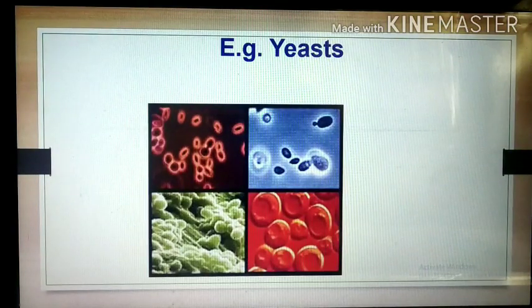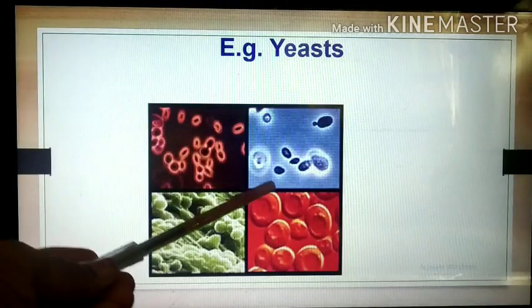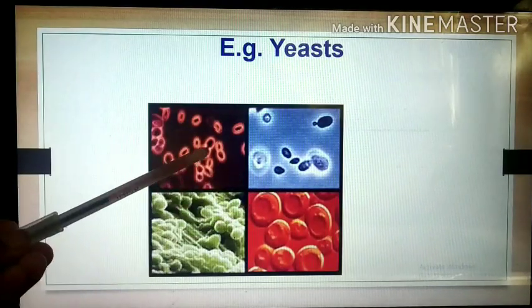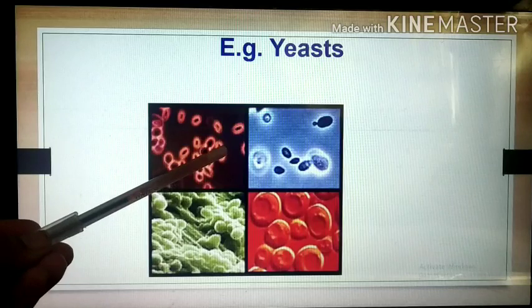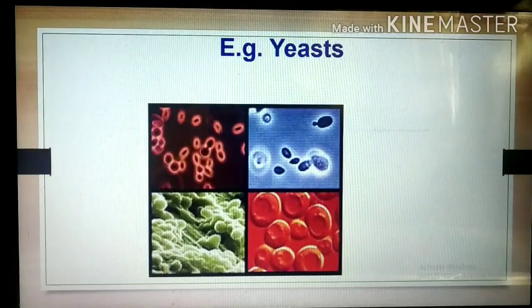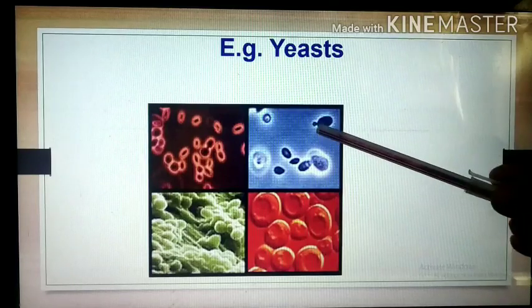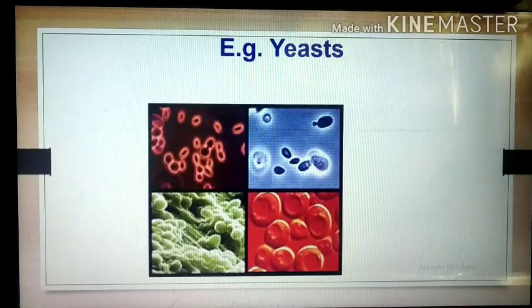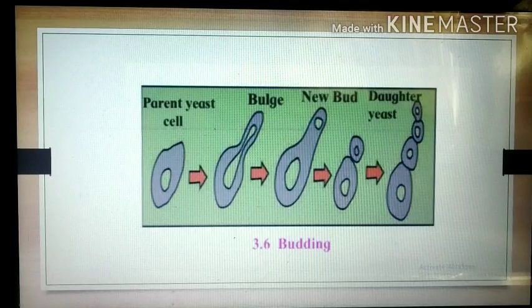These are microscopic pictures of real yeast. This is a yeast cell, this is a yeast cell. They reproduce and give rise to small buds which grow in size slowly and then give rise to new yeast. This is the diagram given in your textbook.